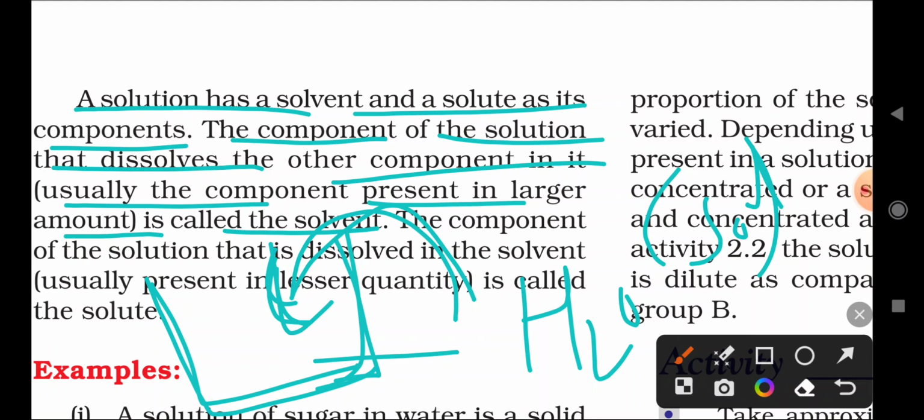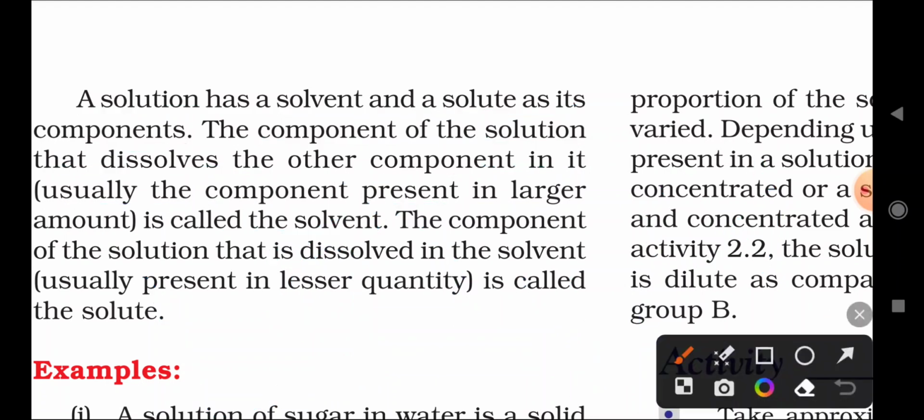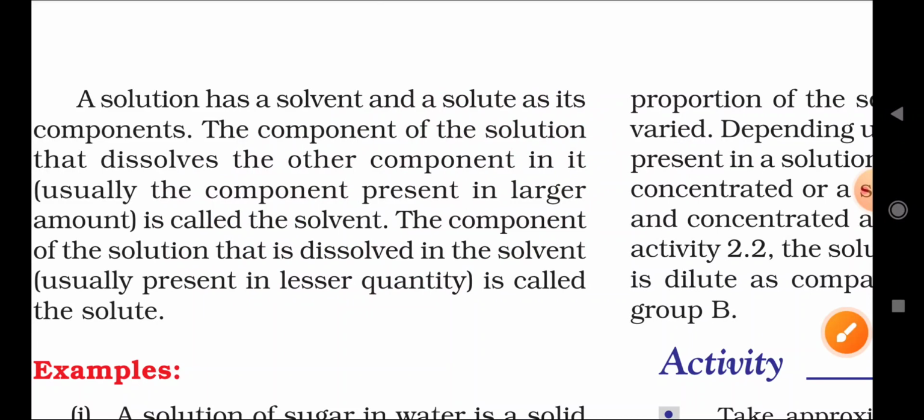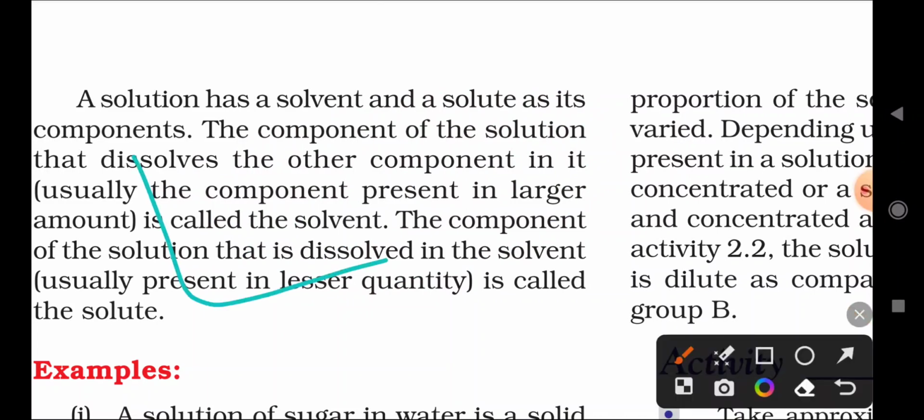The component in which other components are dissolving is called a solvent. Again, in the earlier section we gave the example of sugar and salt, correct? Here we are adding, for example, sugar.